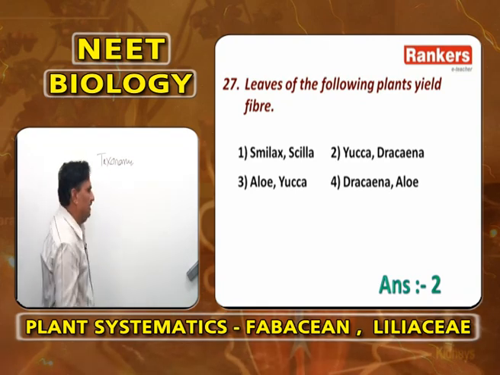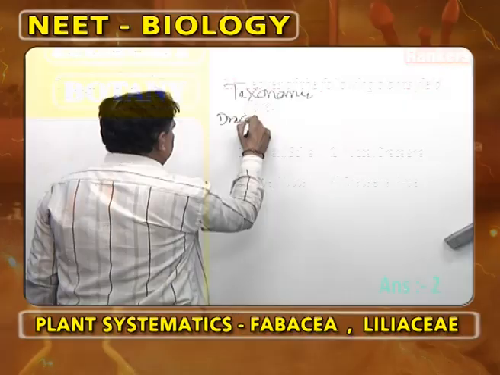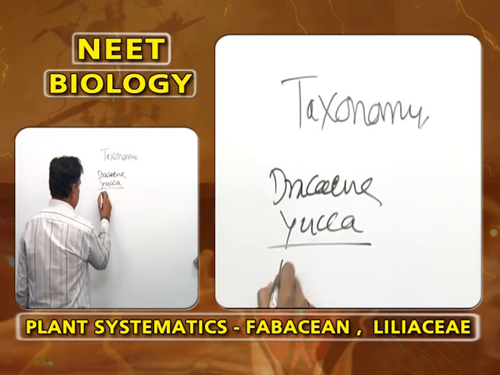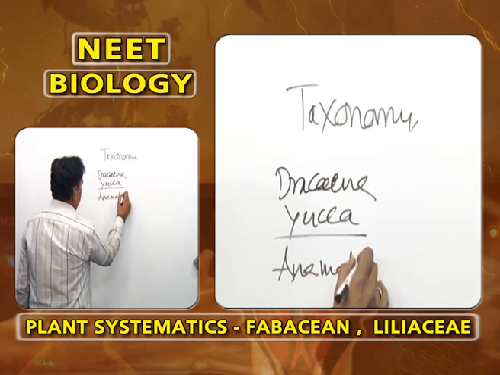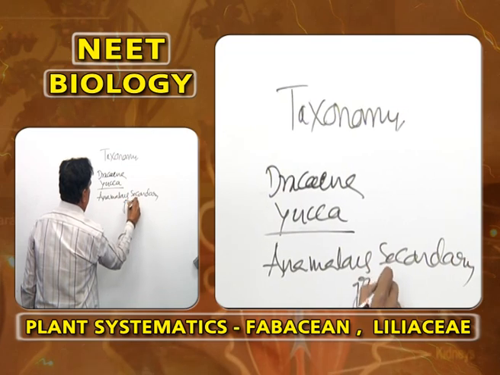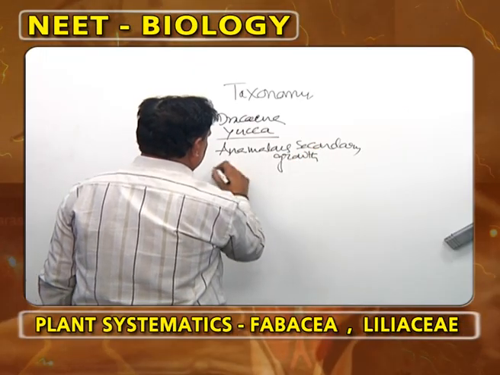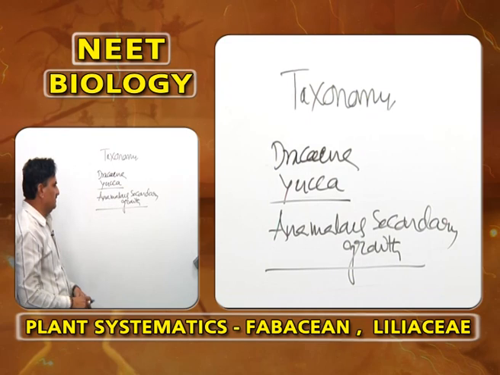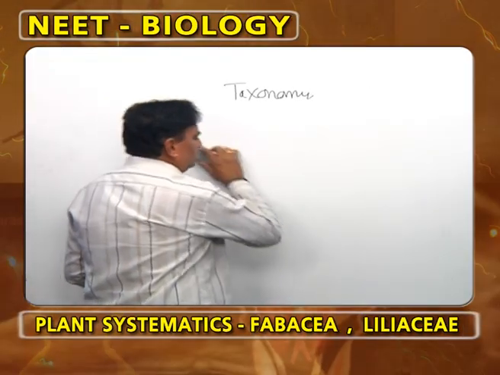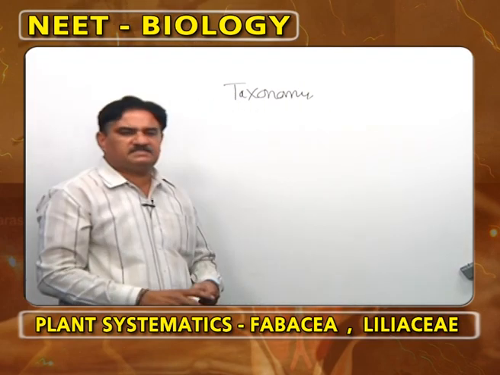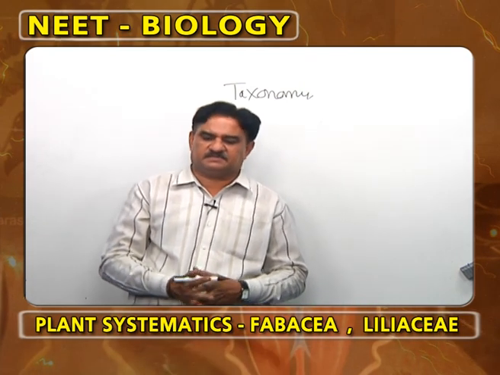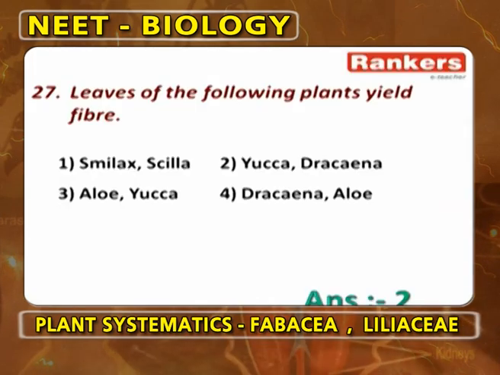Fibers are given by Yucca and Dracaena. Dracaena and Yucca are two plants of Liliaceae with anomalous secondary growth. Another important bit regarding Dracaena and Yucca is they are fiber yielding plants of Liliaceae. Next, so the answer is 2.